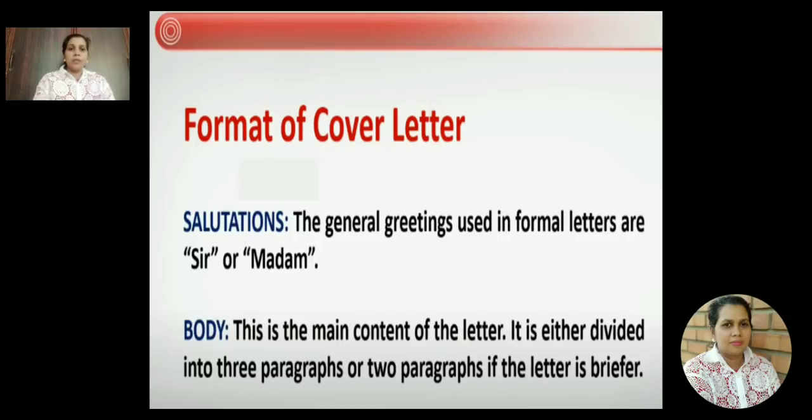Here comes the main part, that is the body of the letter. When you write your salutation, you can write sir, madam or dear. Then comes the body of the letter. It can be divided into 3 paragraphs or 2 paragraphs.